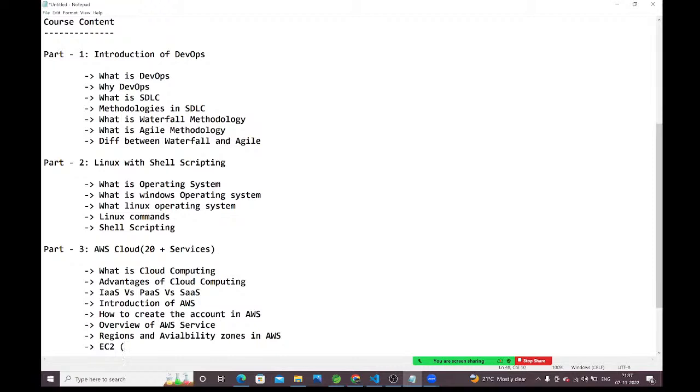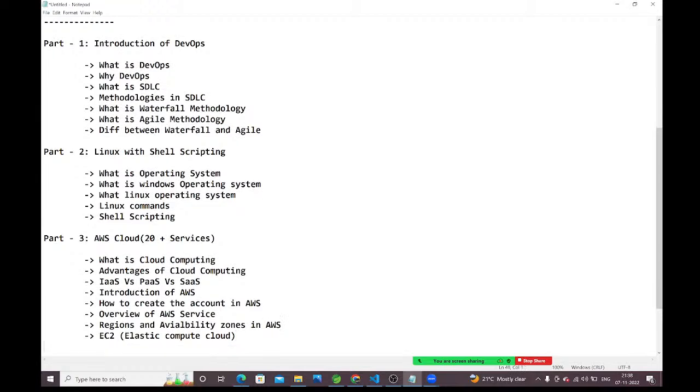EC2 stands for what? Elastic Compute Cloud. See guys, EC2 stands for Elastic Compute Cloud, not cloud computing. Once this EC2 is completed, we will talk about AMI. AMI stands for Amazon Machine Image.